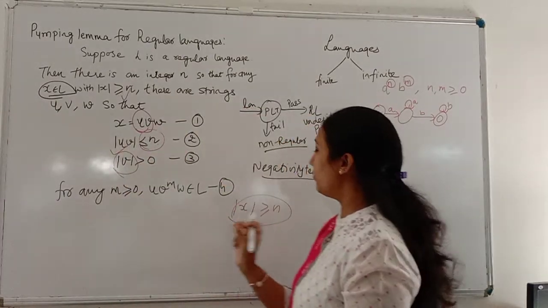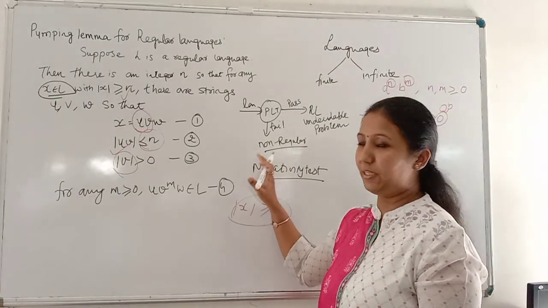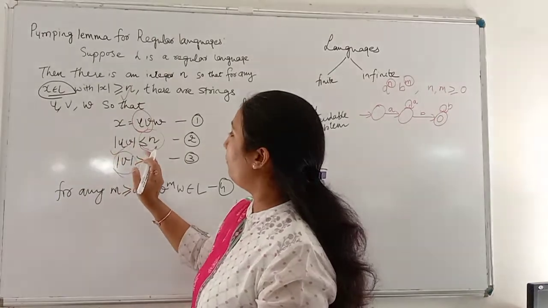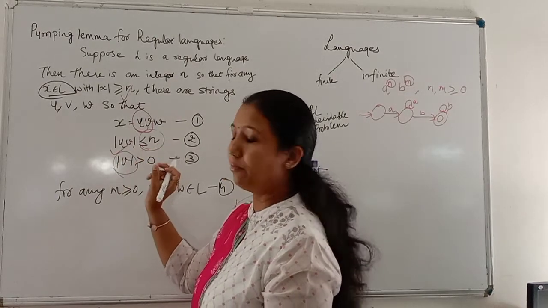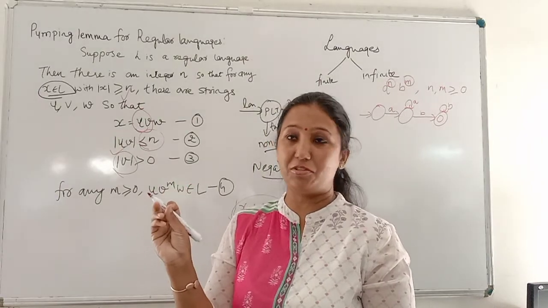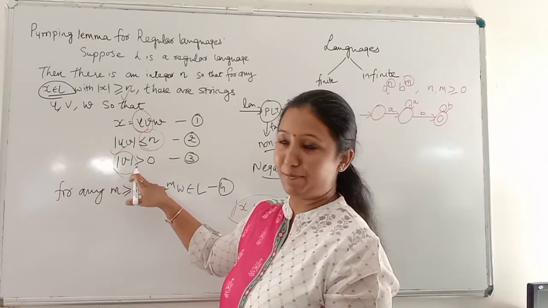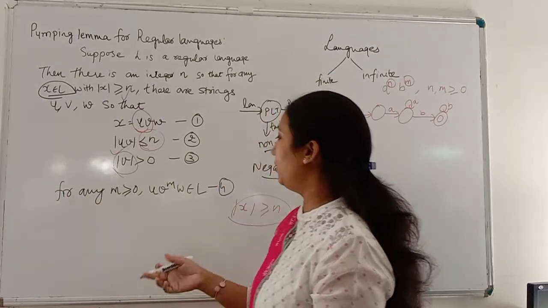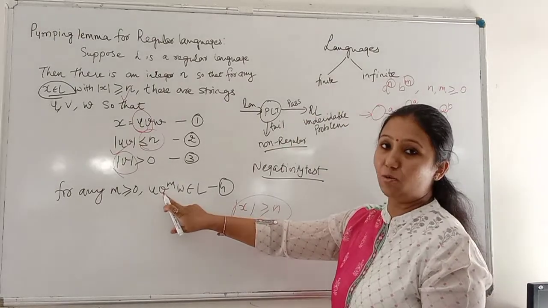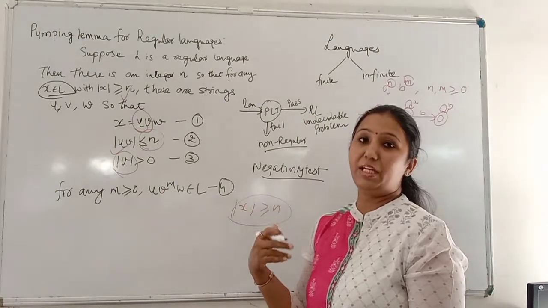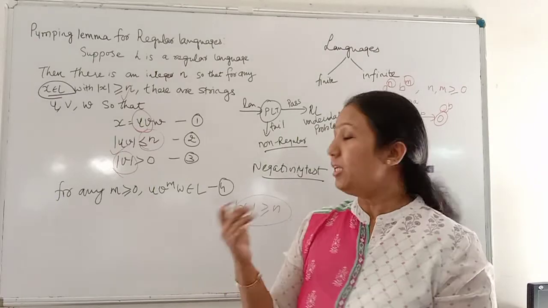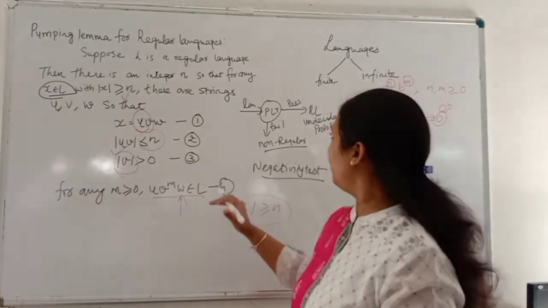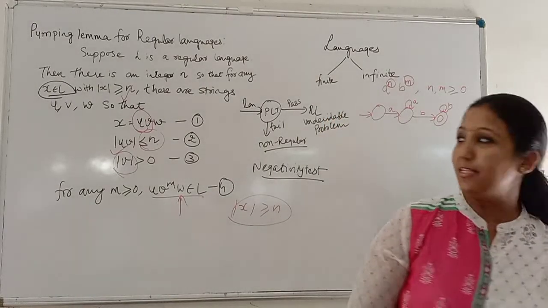I am going to explain this with an example. From uv, we have to take some symbols or alphabets of the string as v. We cannot take v as epsilon or null, so the length of v should be greater than 0. And then it is given that if we pump v, meaning we increase the occurrence of v in the string, then the result should also belong to L. Let's see what this means with the help of an example.